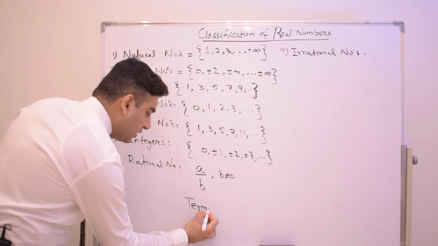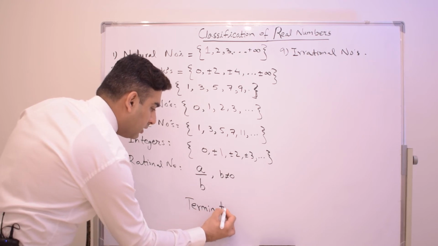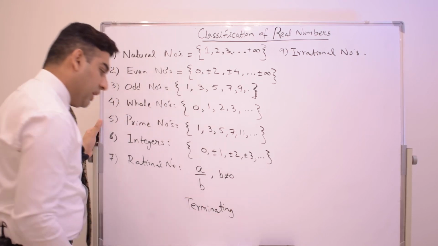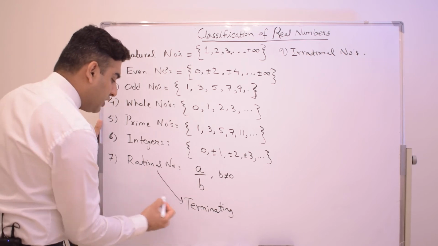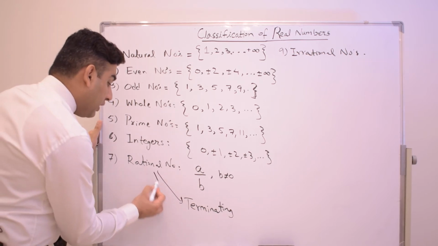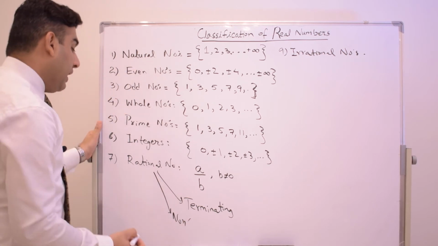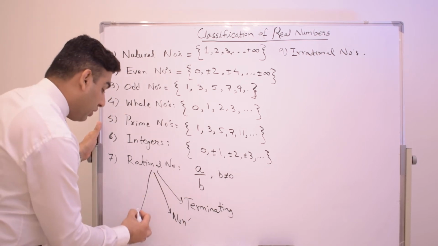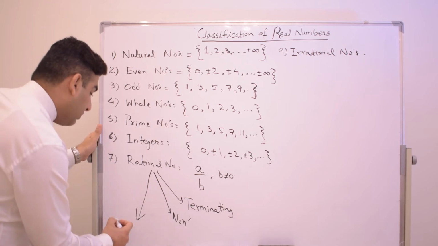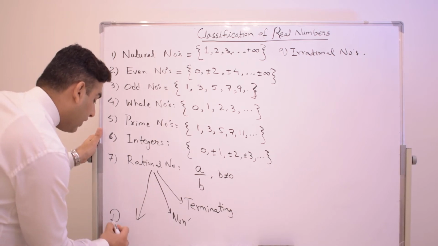Please remember these words: terminating. A rational number can be terminating, and it can be non-terminating too, but it must be recurring.